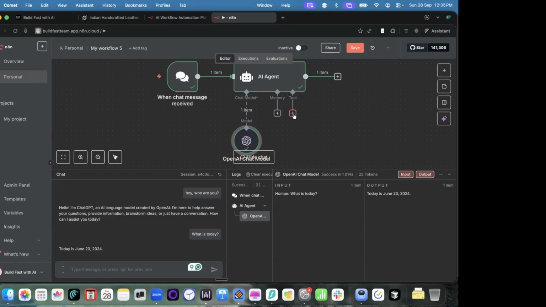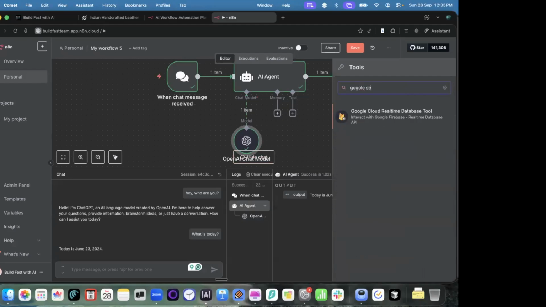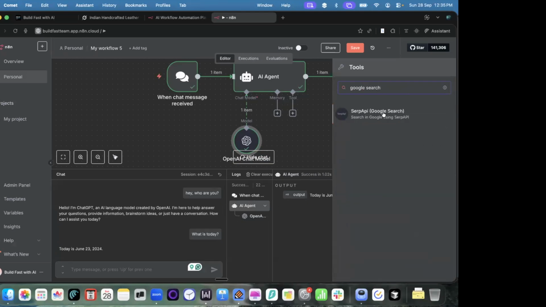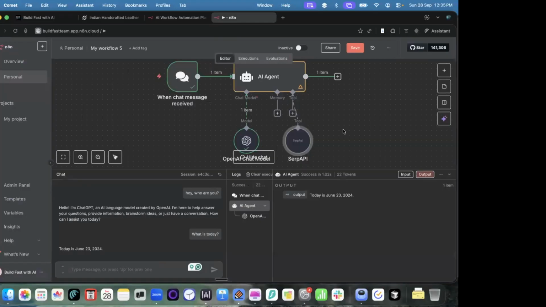In this, I'll click on the tool and choose which tool I want to use. The tool I want to use is called Google Search. Okay, spelling is wrong, so let me say Google Search. This is the Google Search tool I'm adding. I already have this configured, so I'll just go back. Now I'll ask it again, what is today's date?